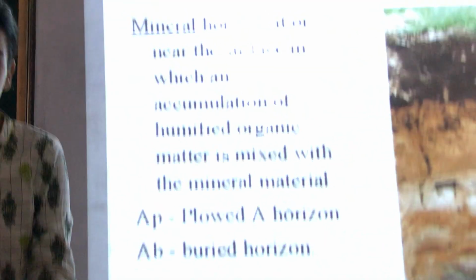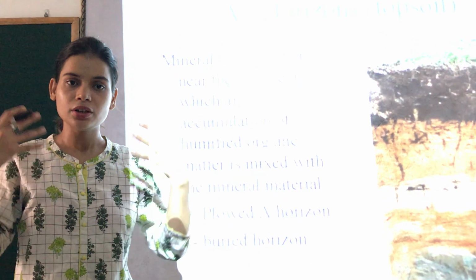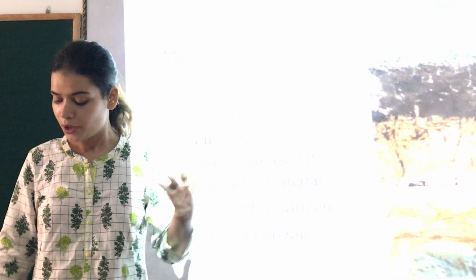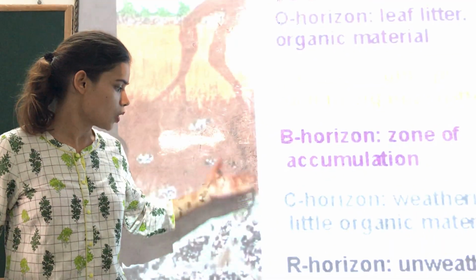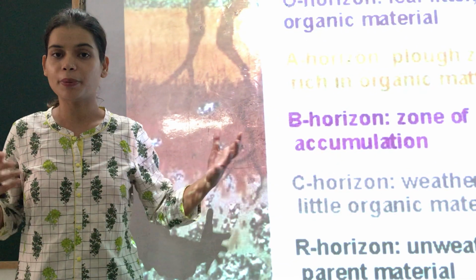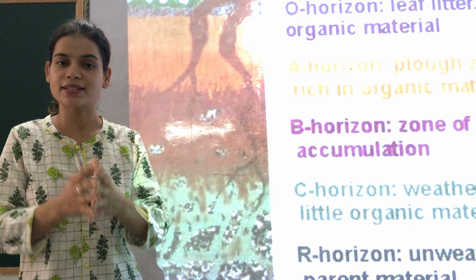So children, in the next class we will see the other horizons of the soil, that are, you can see here, the B horizon, C horizon, and the parent rock or the parent bedrock, which is also known as the R horizon.